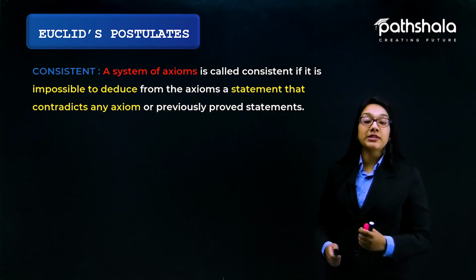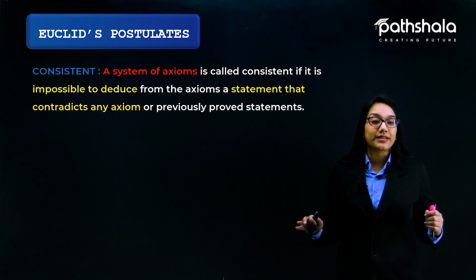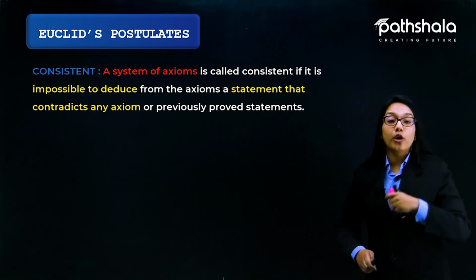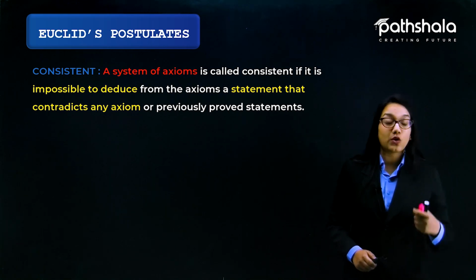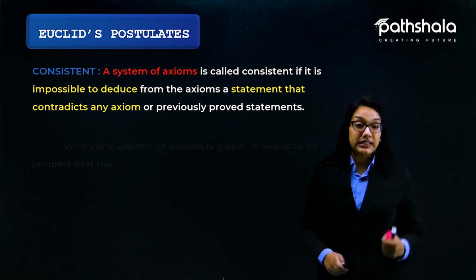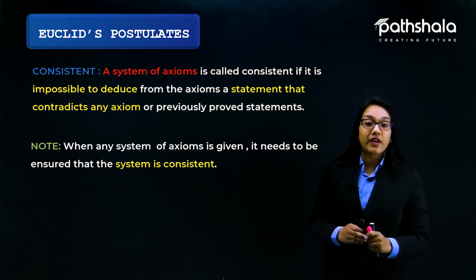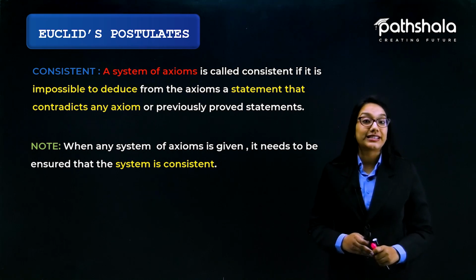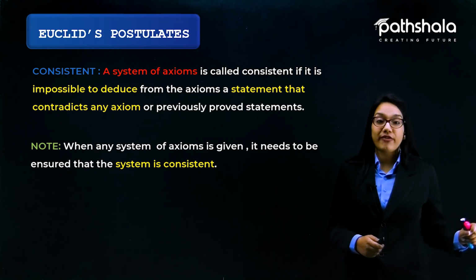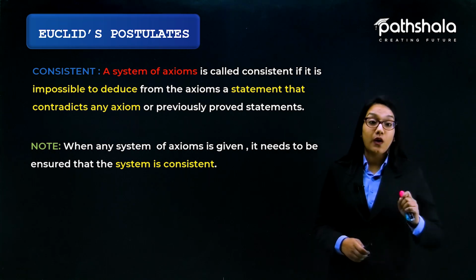And there is a special note: when a system of axioms is given, it needs to be ensured whether the system is consistent or not.